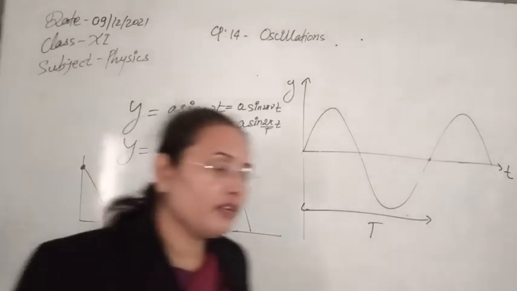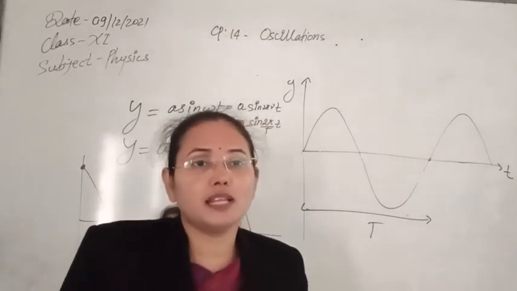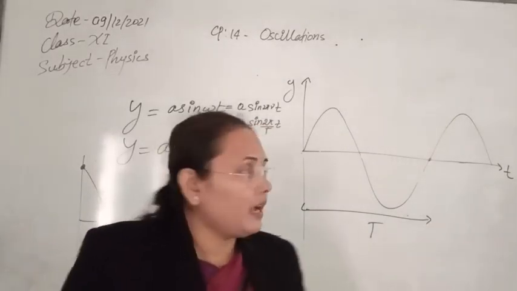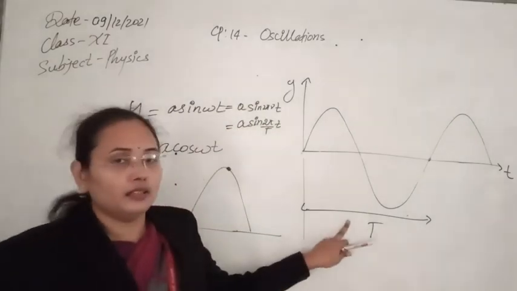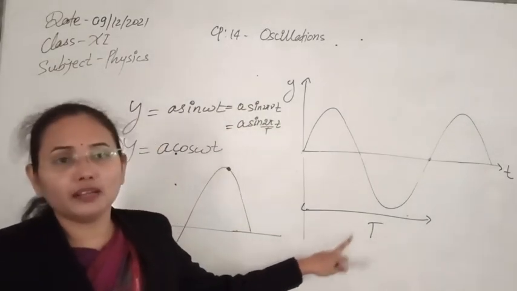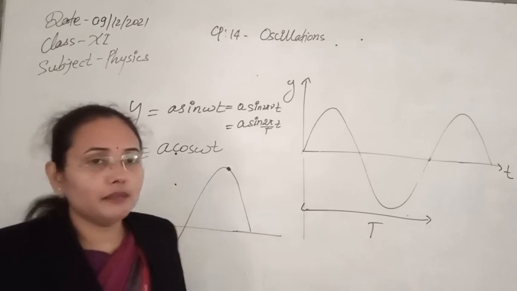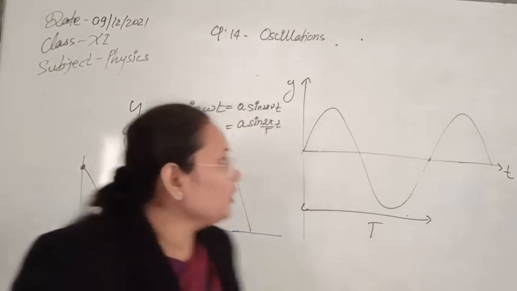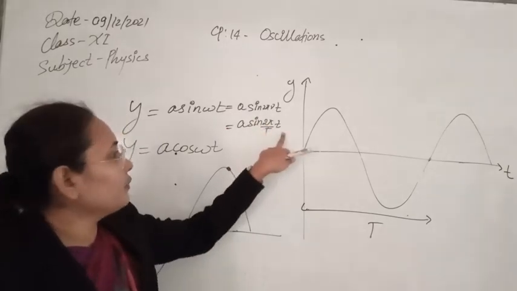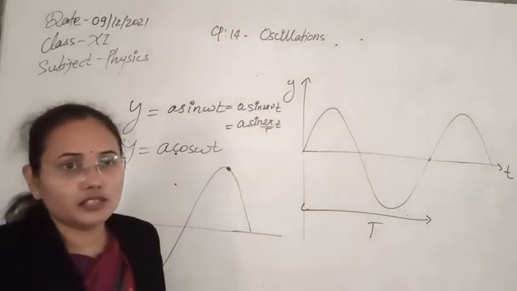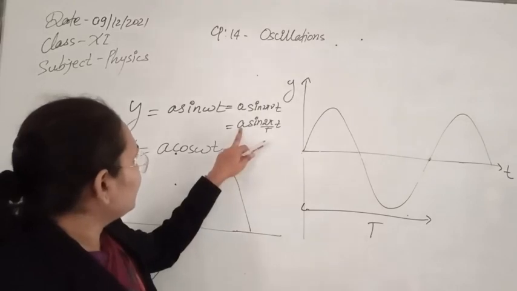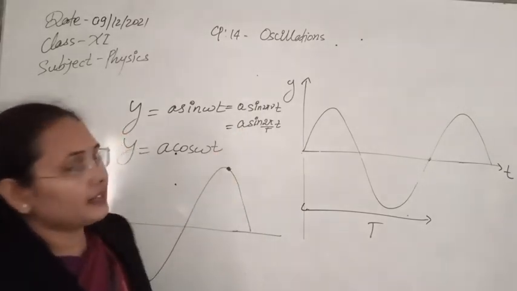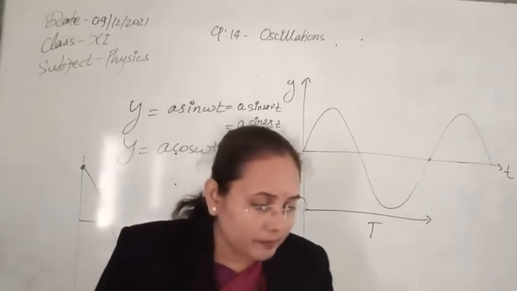So frequency is the number of complete oscillations in 1 second, and time period is the time taken to complete one oscillation. So we can see the frequency and time period are reciprocal to each other. That's why nu is equal to 1 by T, and you can write this equation in this form. Now in this equation there is another factor, that is A. So what is this A?